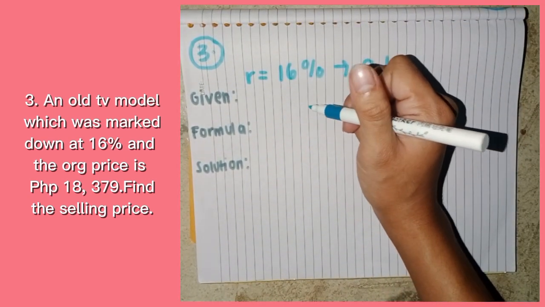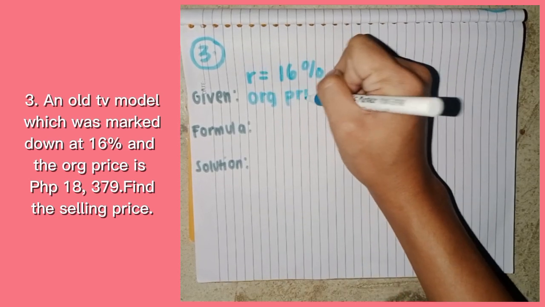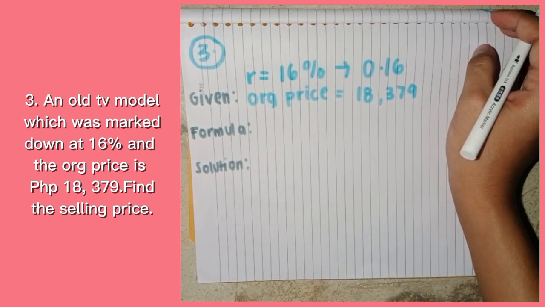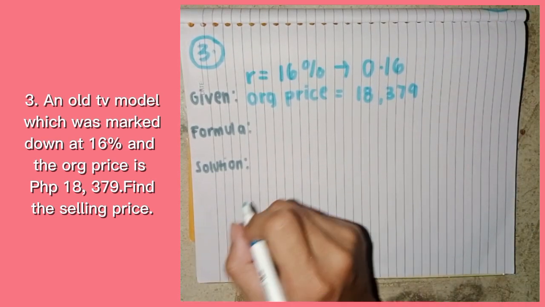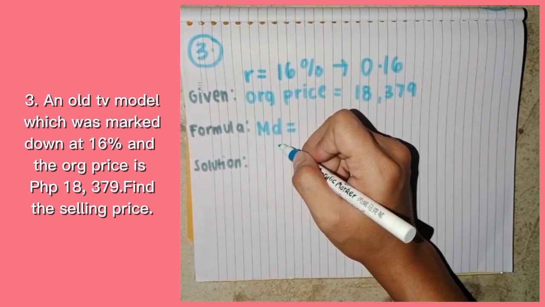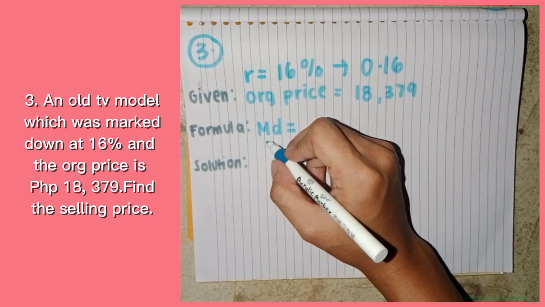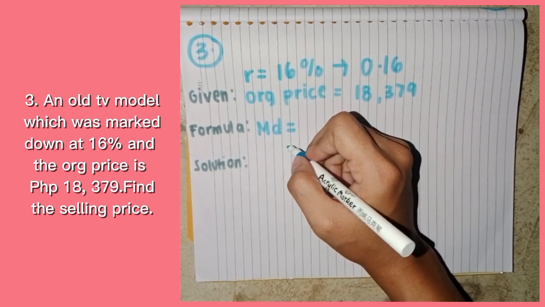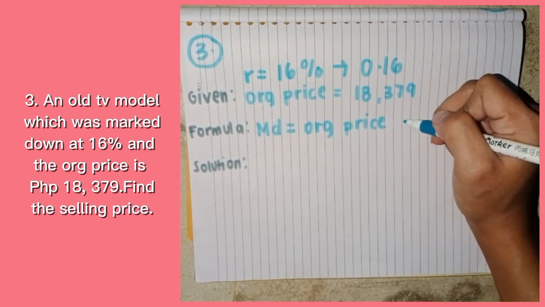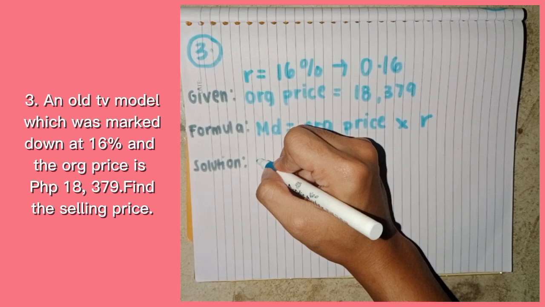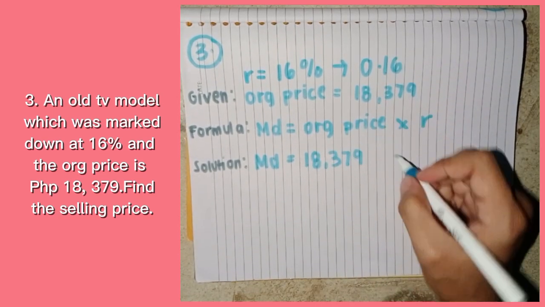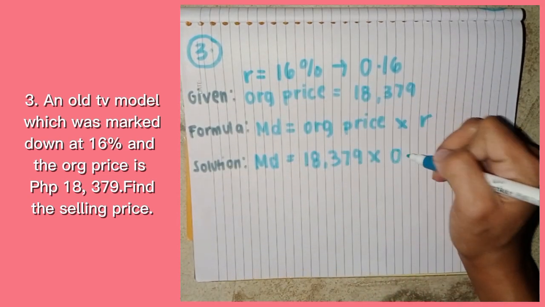And the second given is the original price, which is 18,379. We are finding the selling price, but we are first going to find the markdown, because we need the value of the markdown before the value of the selling price, since we can't get the selling price without the markdown. So the formula to get the markdown is original price multiplied by markdown rate, denoted by R. For the solution, markdown is equal to the original price, 18,379, multiplied by our markdown rate, 0.16.